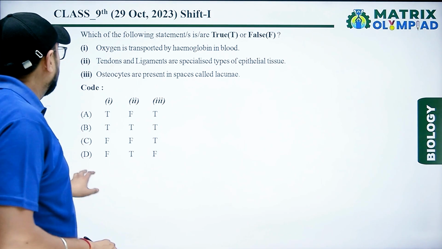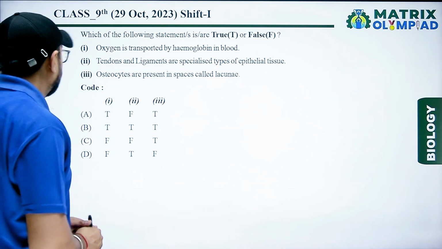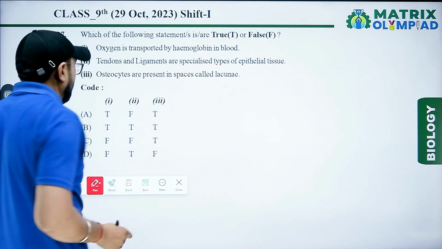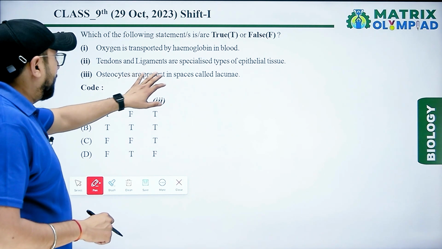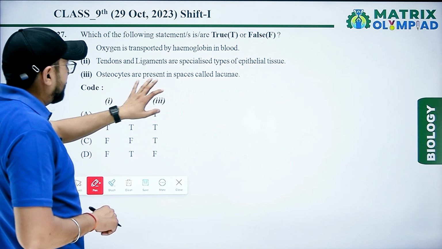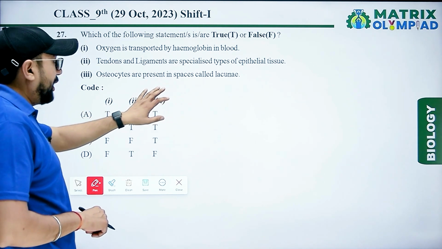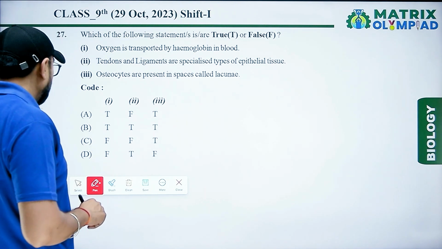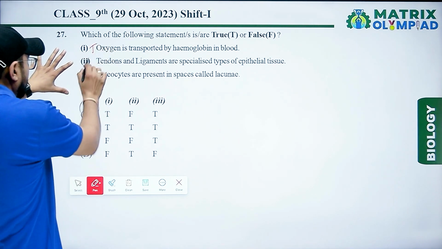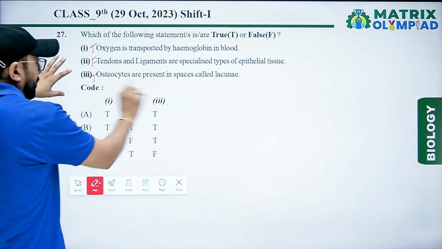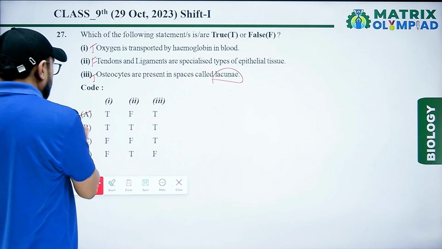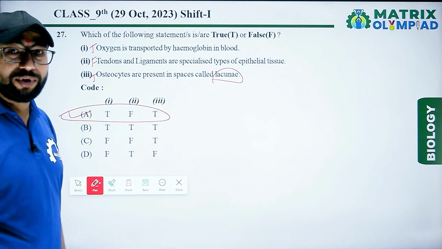Next one is, which of the following statements are true and false? Oxygen is transported by hemoglobin in blood. That is right. Tendon and ligament are specialized types of epithelial tissue. Osteocytes are present in spaces called lacunae. That is right. So according to the options, the first is true, the second false, and the third true. True, false, true. Option A is the right answer for this question.